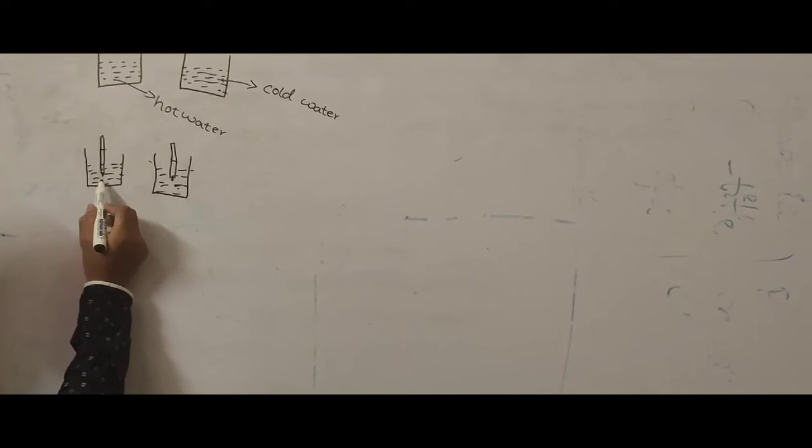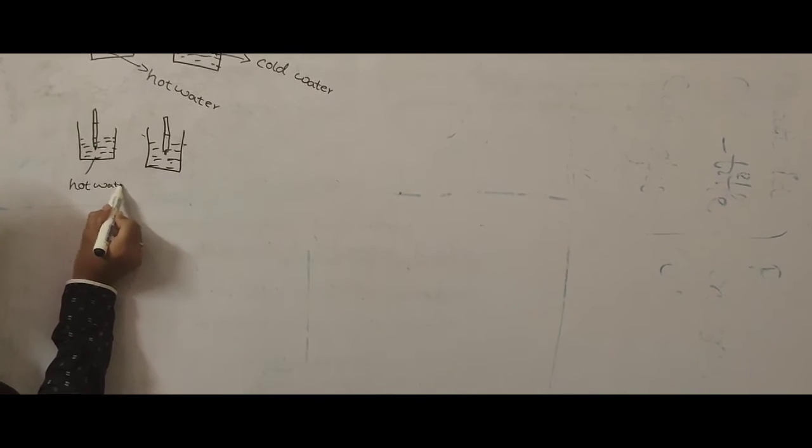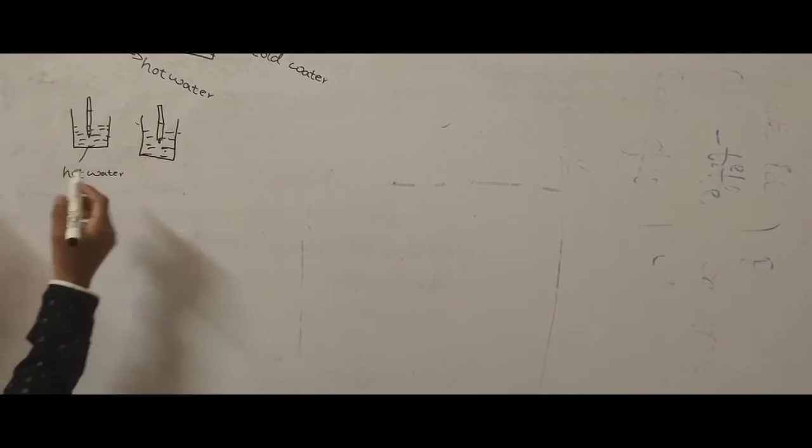We can observe in hot water mercury level will increase.